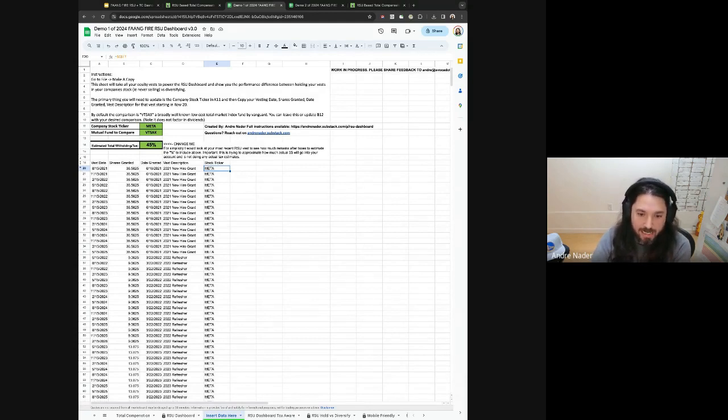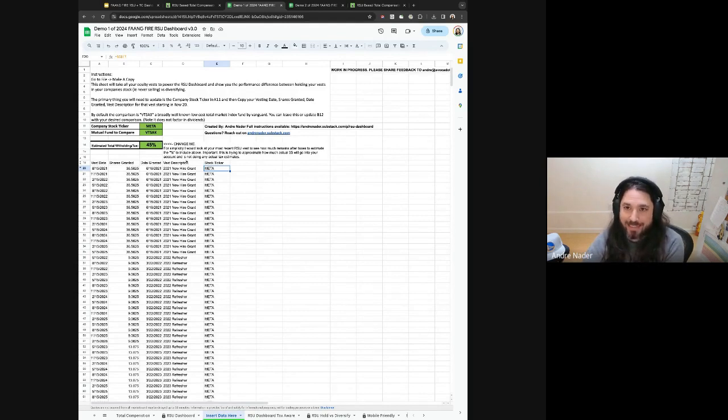So for me, I had a household version of this dashboard that included both my Meta shares as well as my partner's Uber shares. So I could constantly have the data updated for both of our stock instead of having to have 2 separate dashboards.